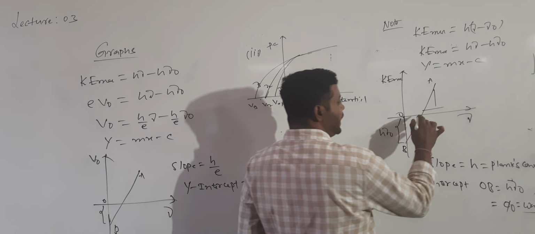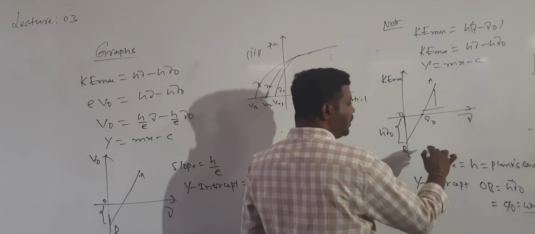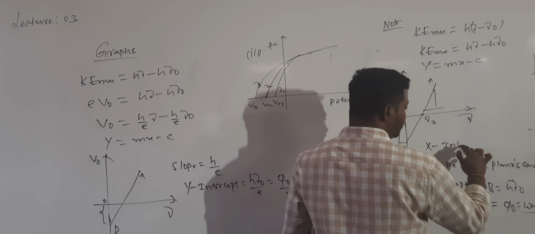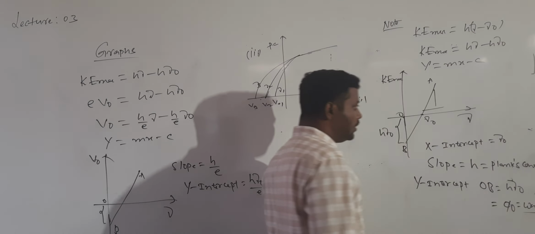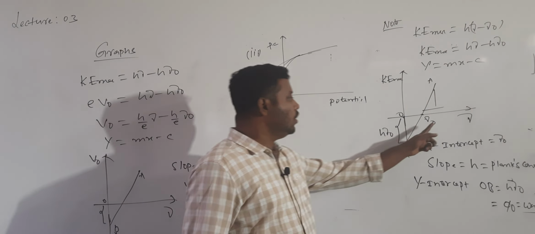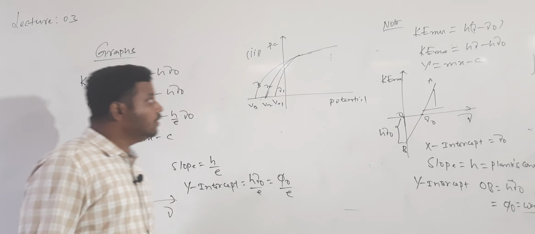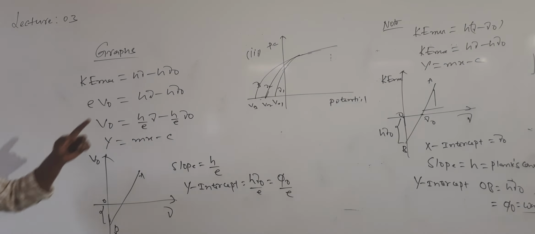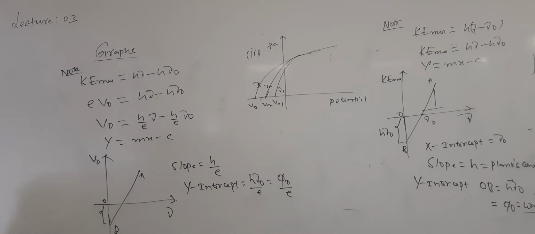And where the x-intercept is, that will give you mu naught. What is the x-intercept value? It gives mu naught, that is the threshold frequency. If the threshold frequency value is less, the work function value is less. If the threshold frequency value is more, the work function value is more. We will get some numericals based on these two graphs. These two notes are very important. Understood? So that's it for the Einstein equation.